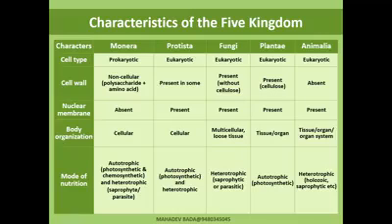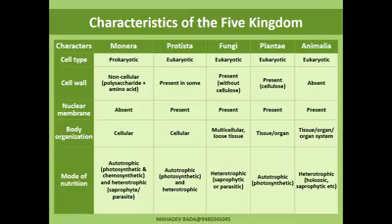So I repeat once again, on the basis of these, organisms are classified. One is cell type: Monera, prokaryotes. Prokaryotes means cell organelles are absent, except some.